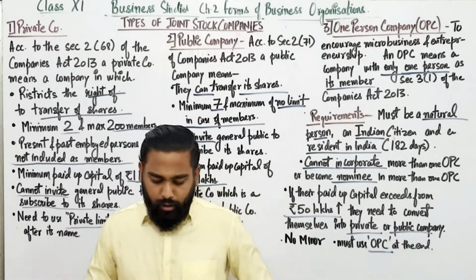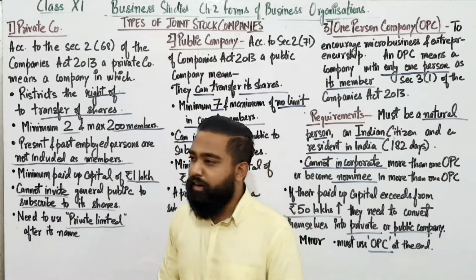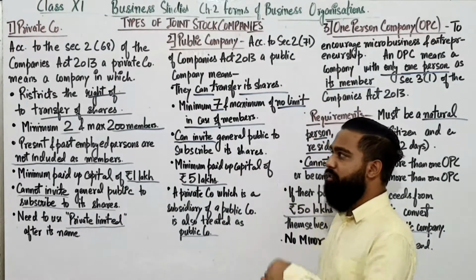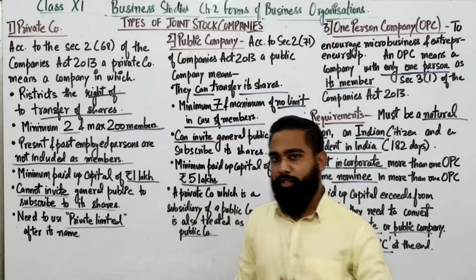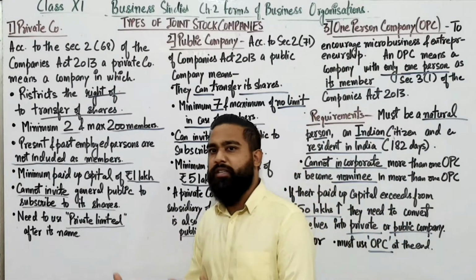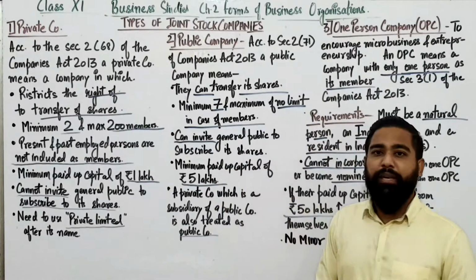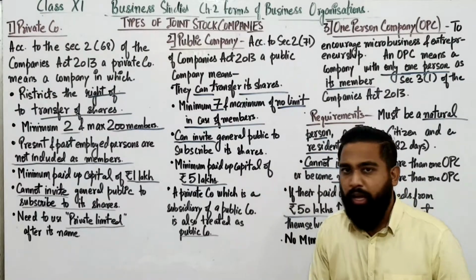Now, they don't need a certificate of commencement of business. You have studied in the topic that there were 4 stages. So the private company can be started after the 2nd stage. But the public company needs all the 4 stages to start the business.